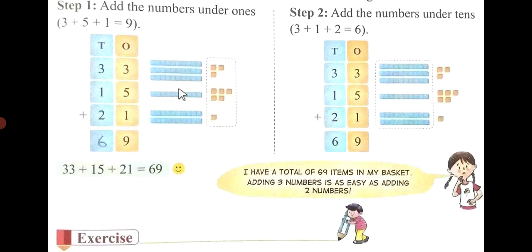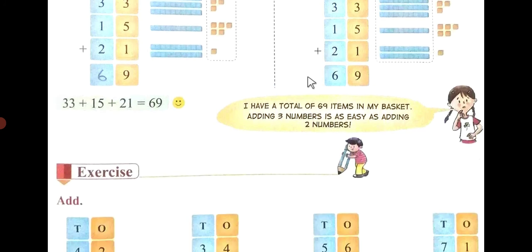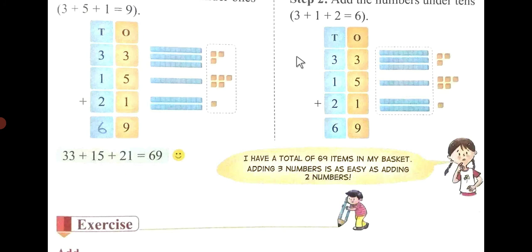Here the block counting has been given. First number is 3, 1, 2, 3. You can do this also, or you can draw a line also, 1, 2, 3, and then 5, 1, 2, 3, 4, 5, and then 1. So you can count it like this: 1, 2, 3, 4, 5, 6, 7, 8, and 1, 9. Here the numbers under tens, there is 3 plus 1 plus 2. You can see here also. You draw the line here: 1, 2, 3, 1, and 1, 2. So 1, 2, 3, 4, 5, 6.